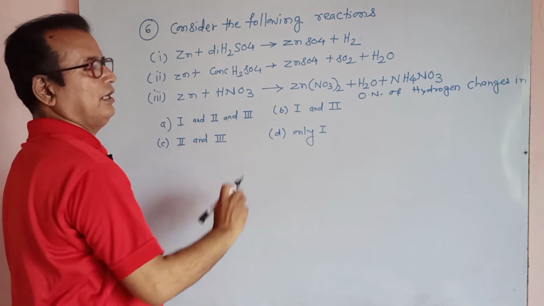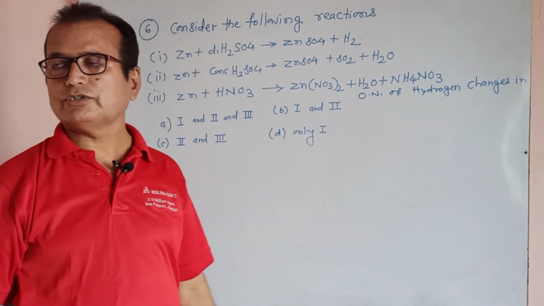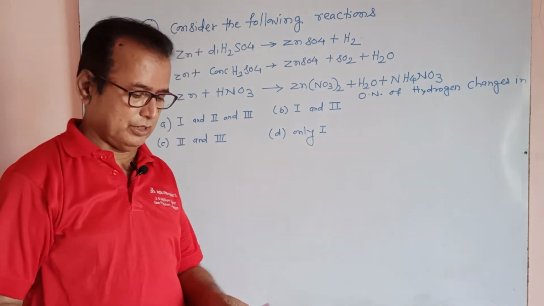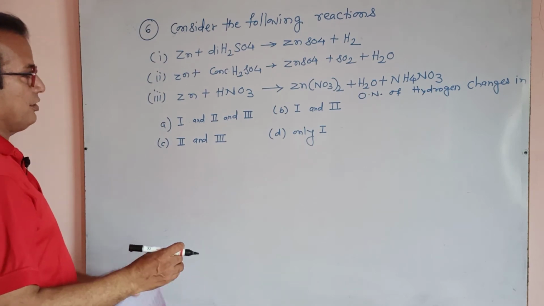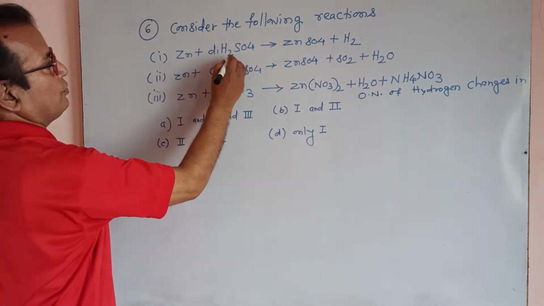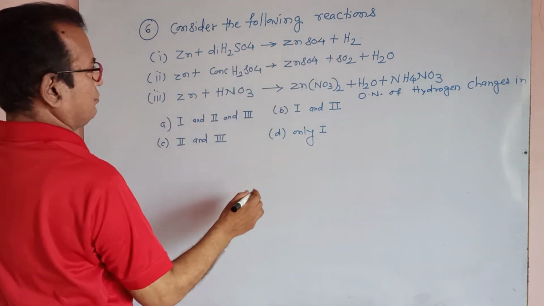So how does oxidation number change? We must observe this. In this first equation, H2SO4 changes to H2.